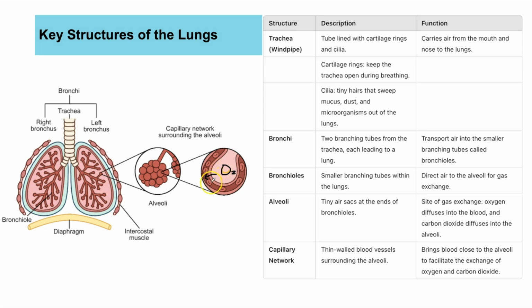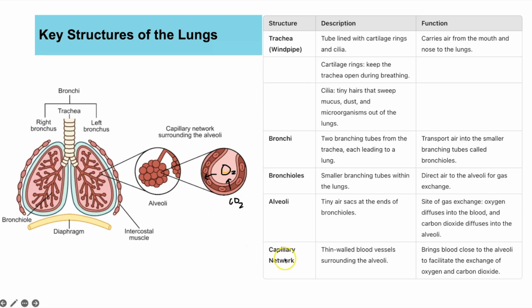And it's a really short diffusion distance. It only has to diffuse through a single layer of cells that makes the wall of the alveoli, a single layer of cells that makes the wall of the capillary, and then it is in. And same for the carbon dioxide that is diffusing out. I'll do the label here because I can't fit it in. It's got a really short diffusion distance. We're going to talk about some other advantages on the next slide, other adaptations.